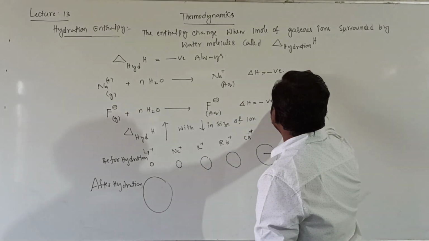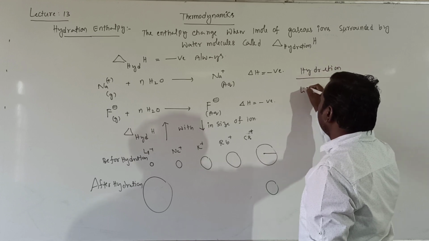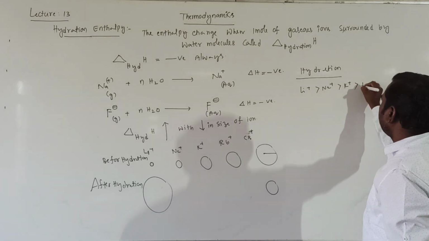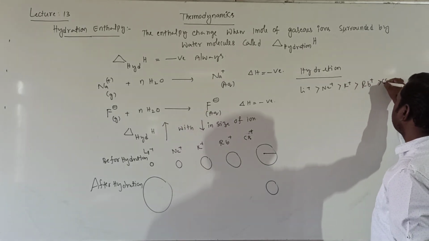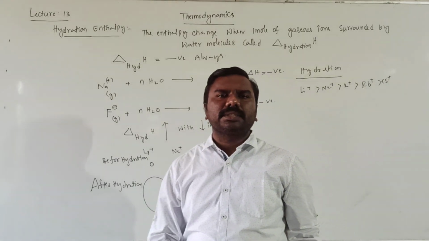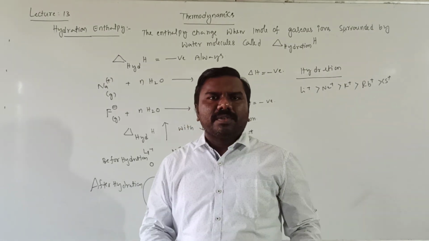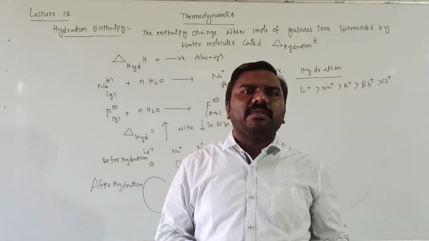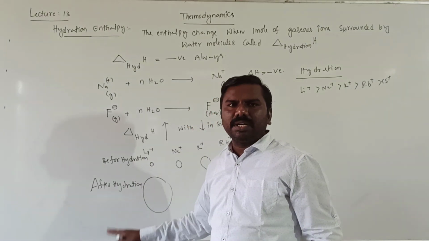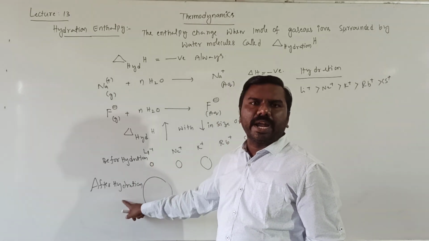So the hydration order is Li plus greater than Na plus greater than K plus greater than Rb plus greater than Cs plus. Right? So as size increases, conductivity decreases after hydration. A slim person can run very easily compared to a fat person. Size increases, conductivity decreases after hydration. Size increases for Li plus after hydration.